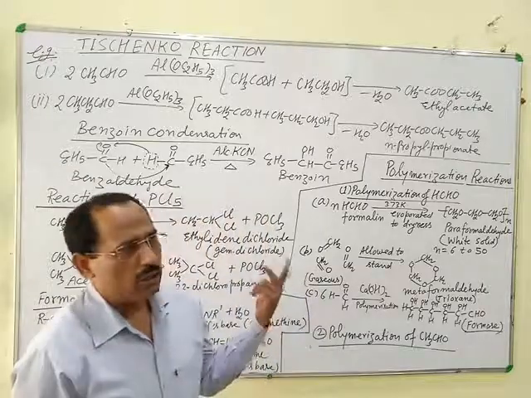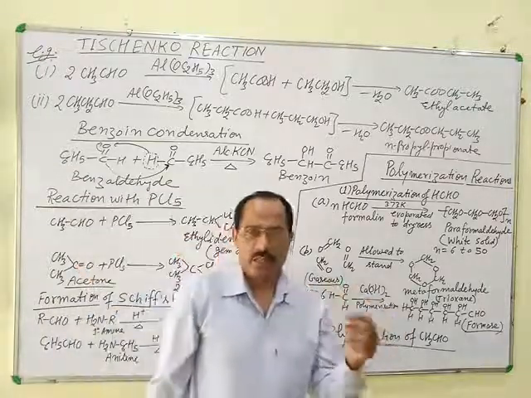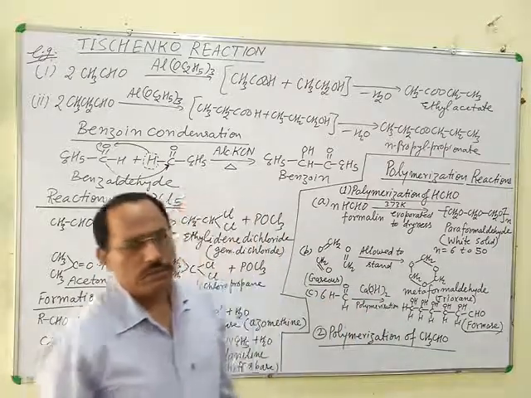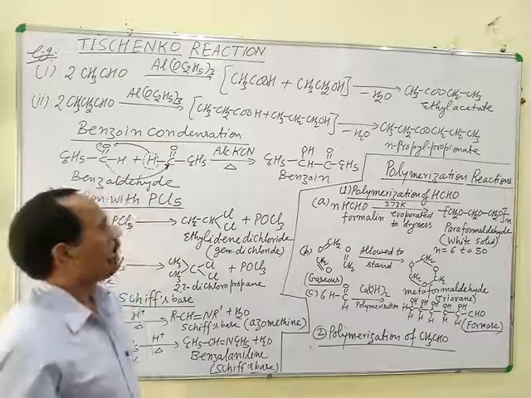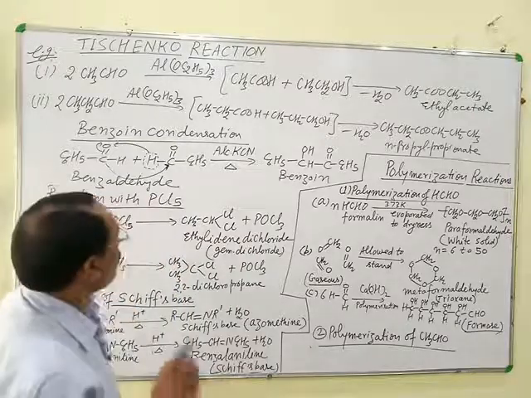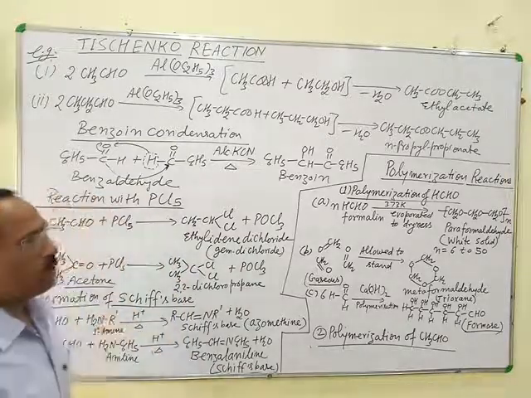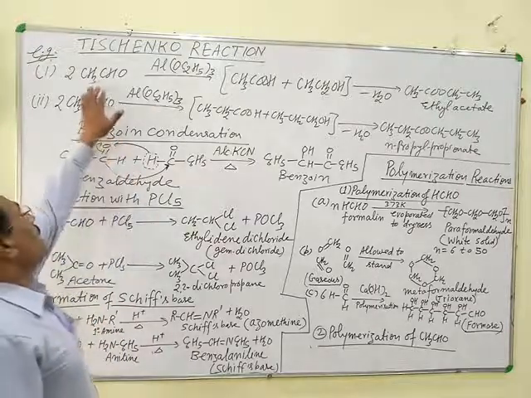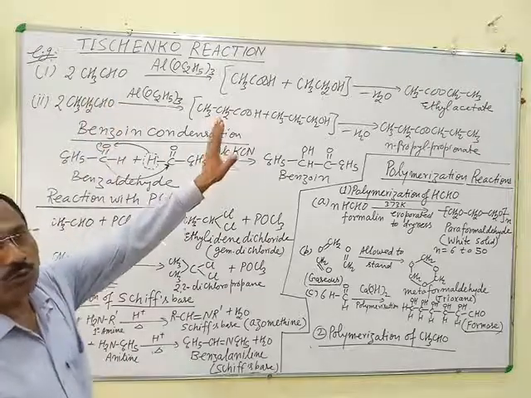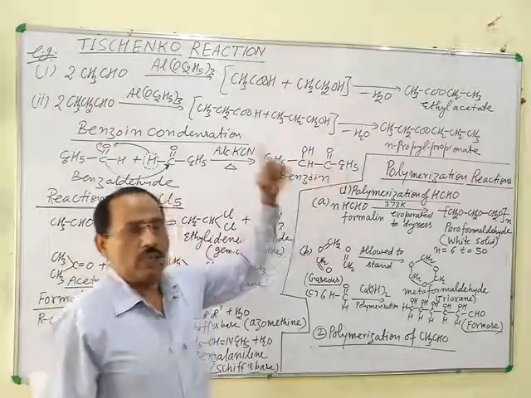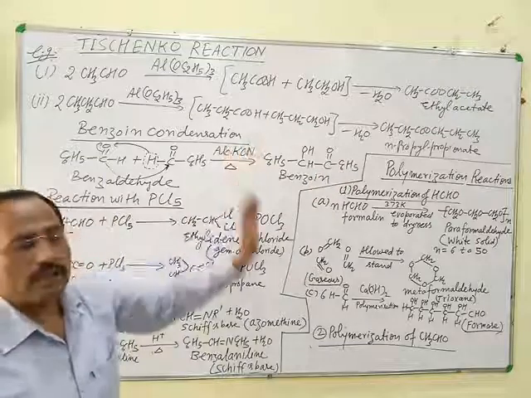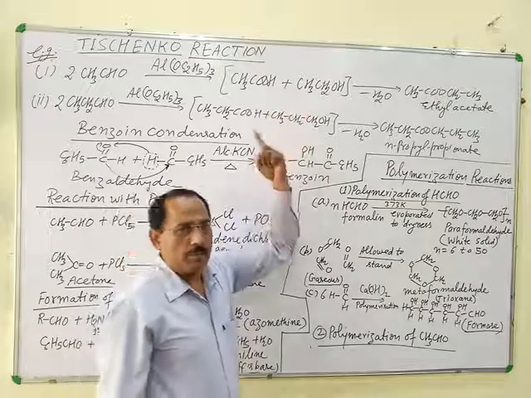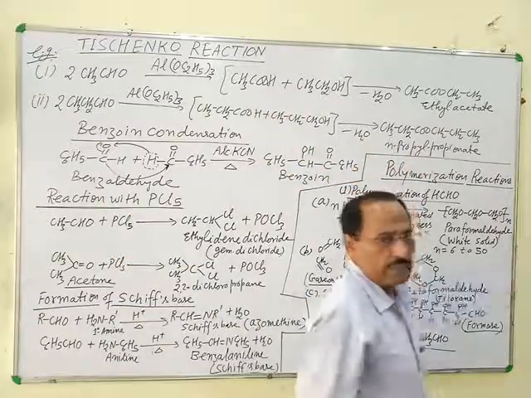In this case, there is no condition for the presence or absence of alpha hydrogen. One aldehyde molecule gets oxidized to the corresponding carboxylic acid and other molecule gets reduced to the corresponding alcohol. But these two products combine together and form ester.